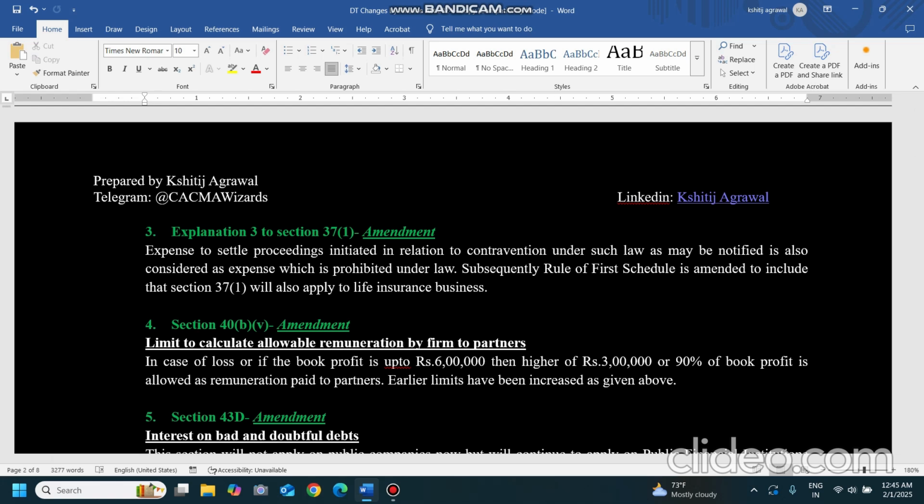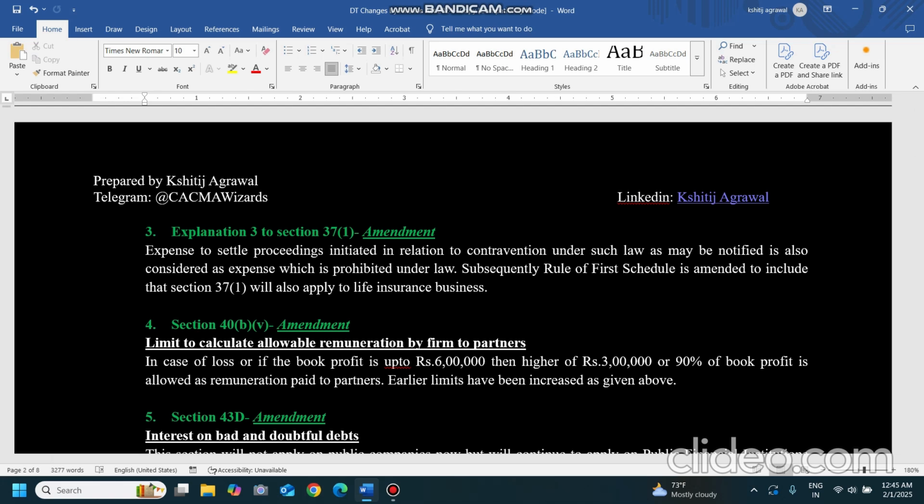Earlier, if the book profit or loss figure was up to 3 lakhs, then the higher of 1.5 lakhs or 90%, whichever is higher, and 60% of the remaining amount, was allowed to the firm as a business expense, as allowable remuneration paid to the partners. Now what is happening? Now this limit has doubled. If the book profit or loss is up to 6 lakhs, then the higher of 3 lakhs or 90% of the